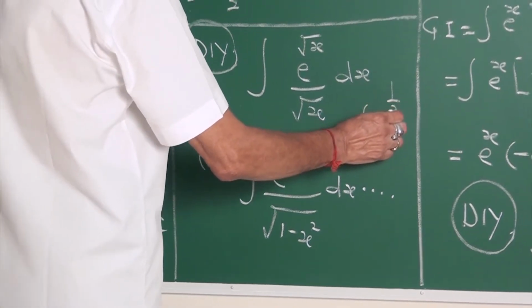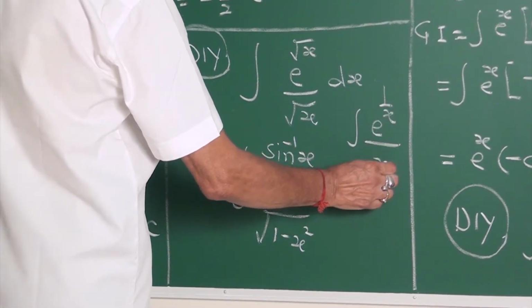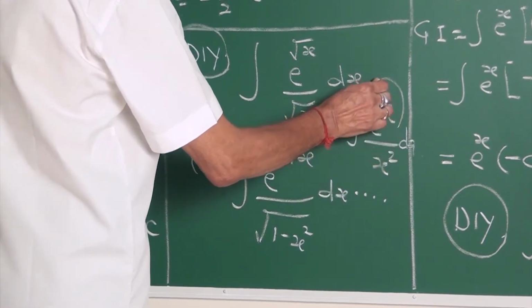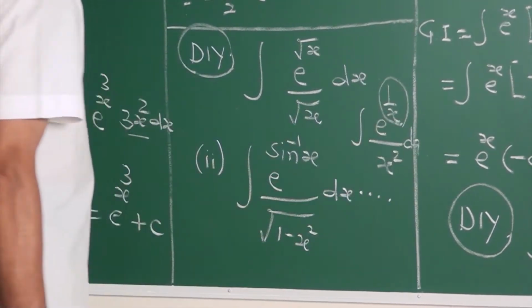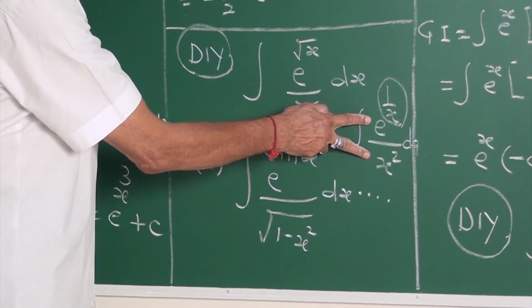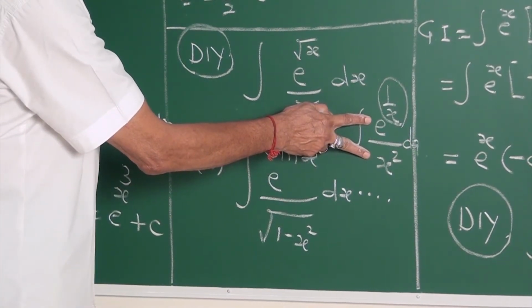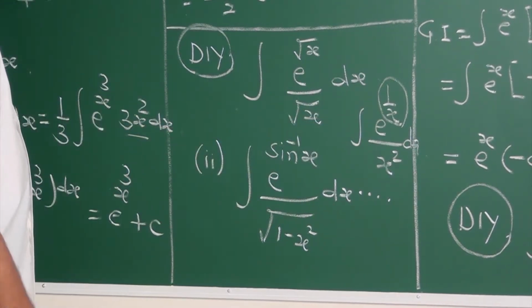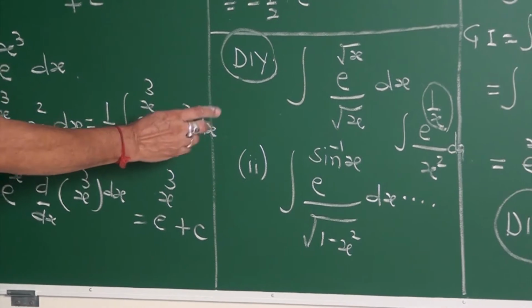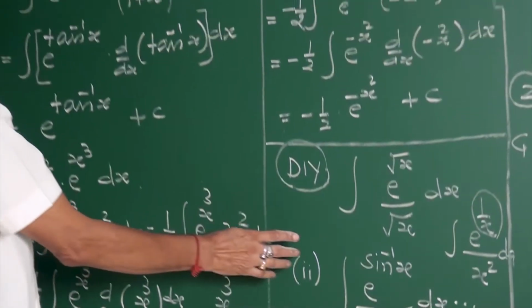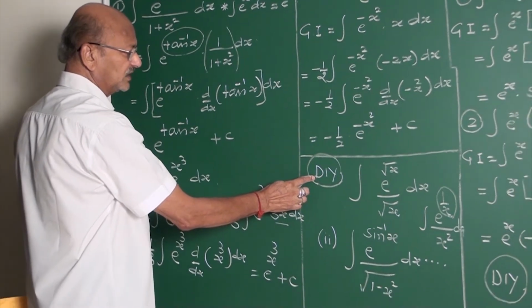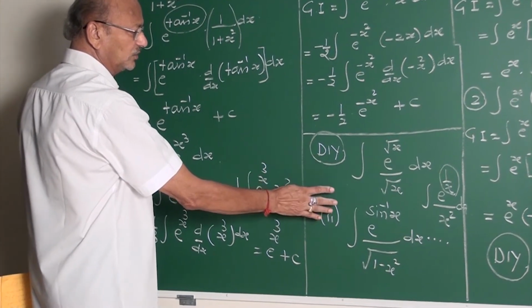If it is 1 by x, they give e to the power 1 by x upon x square. I tell you, my friends, the power is 1 by x. What is the derivative of 1 by x? Minus 1 by x square. You only have to adjust that negative sign. Just try these parallel examples, my friends. Do it yourself, DIY.